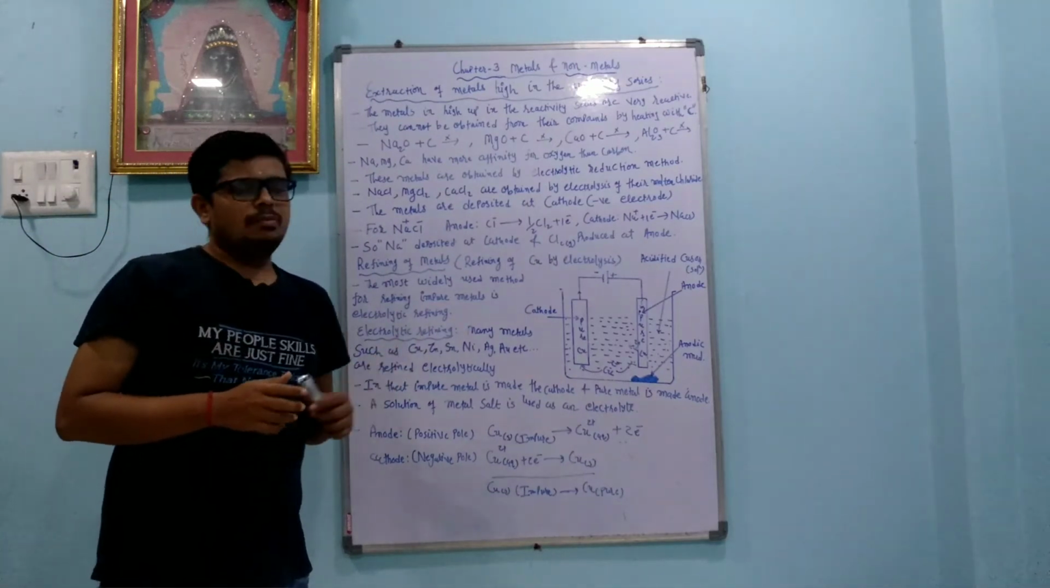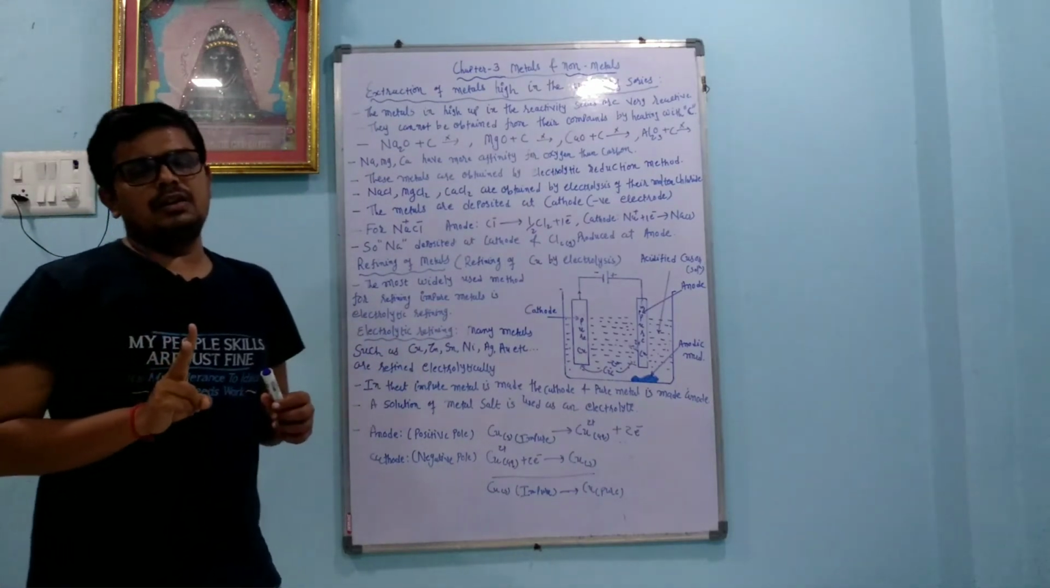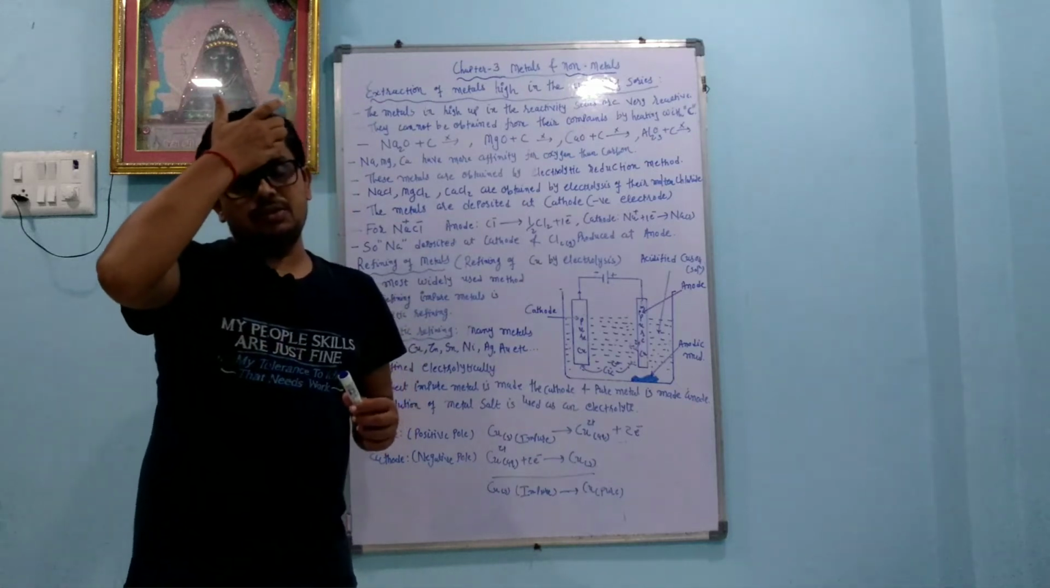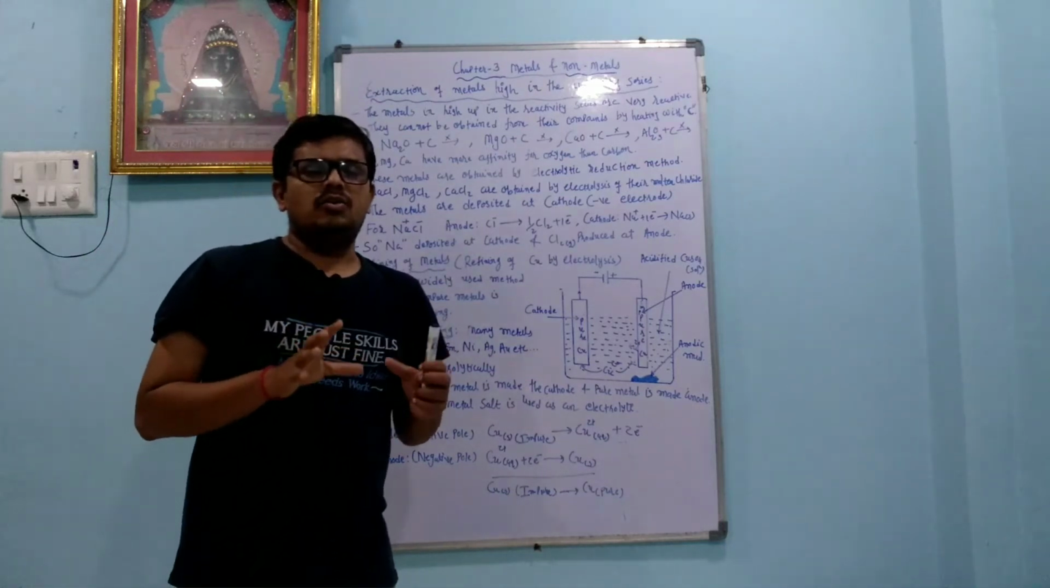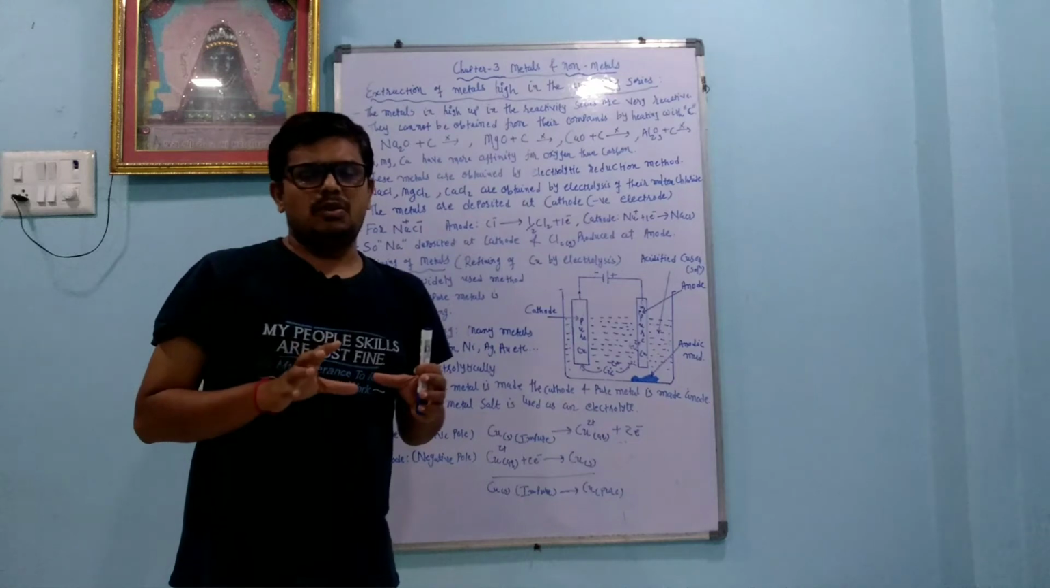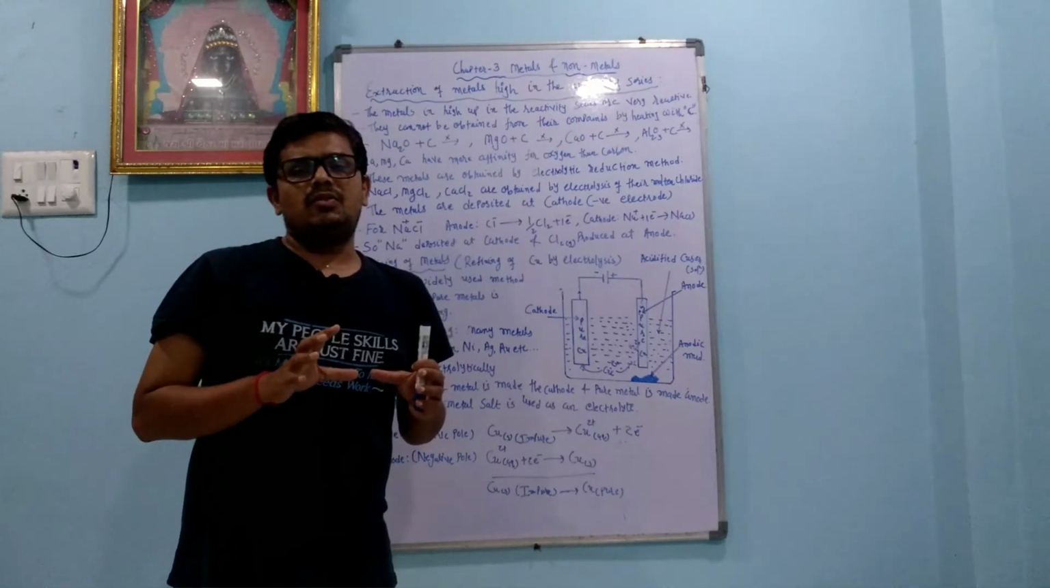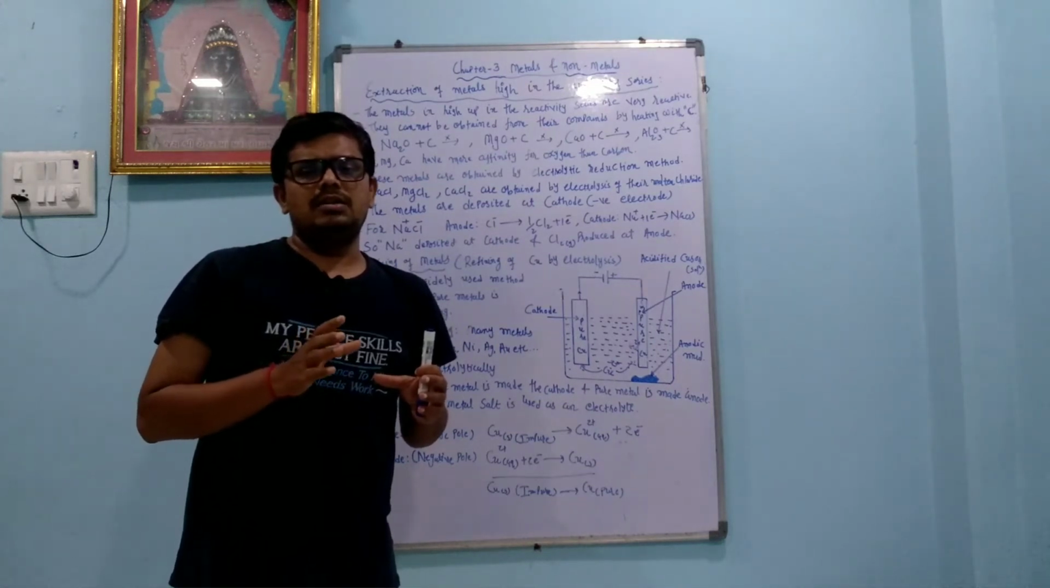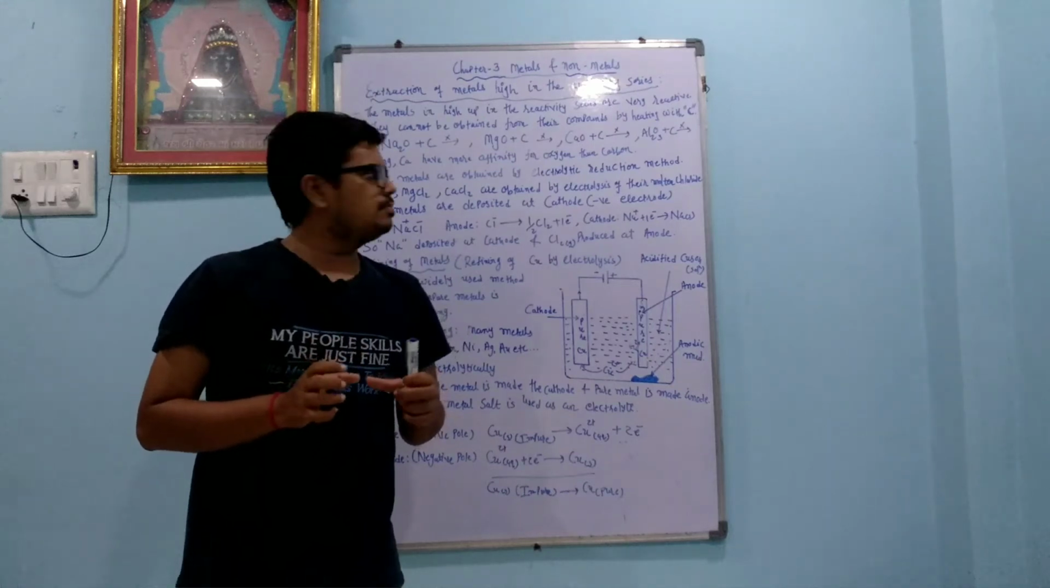Electrolytic reduction method. So dear students, there are two types of reaction. One is the electrochemical reaction and the other is the electrolytic reaction. In an electrochemical reaction, electricity is produced, and in an electrolytic reaction, electricity is used up or consumed.